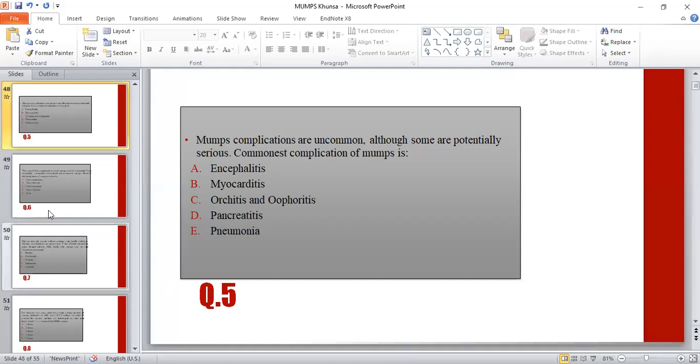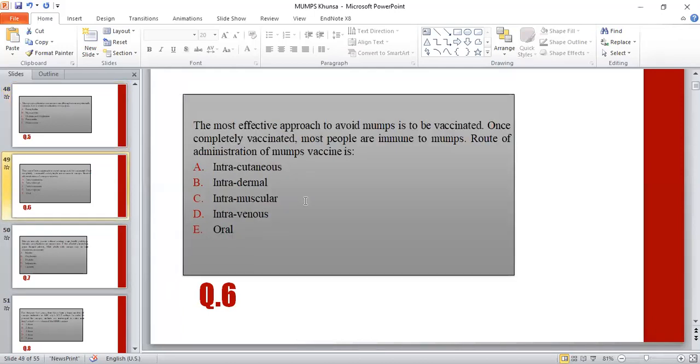MCQ 6. The most effective approach to avoid mumps is to be vaccinated. Once completely vaccinated, most people are immune to mumps. Route of administration of mumps vaccine is: alpha intracutaneous, beta intradermal, C intramuscular, delta intravenous, E oral. C will be the correct option, intramuscular.